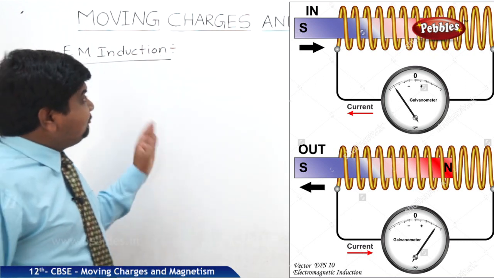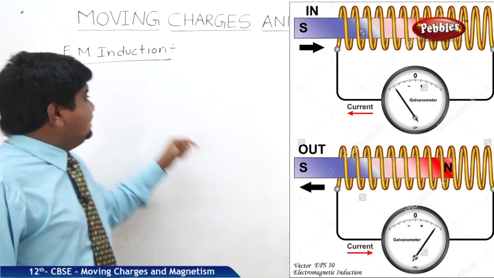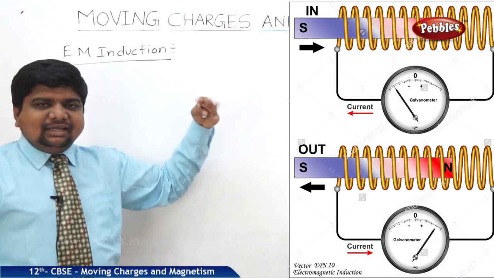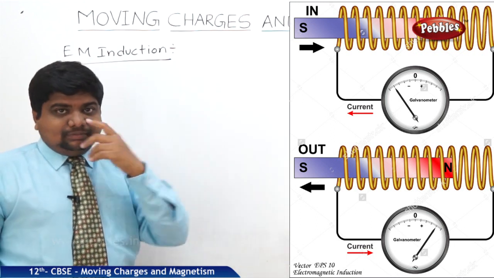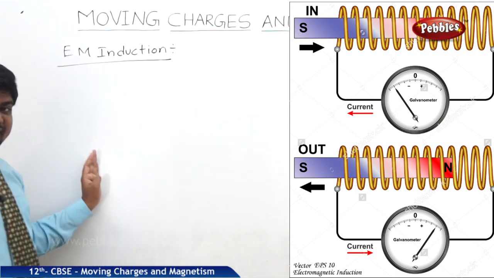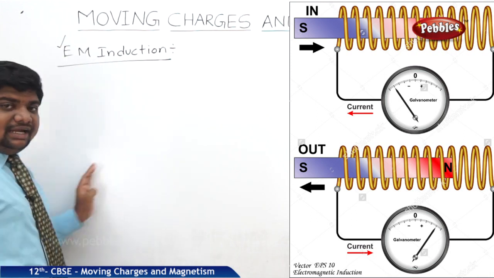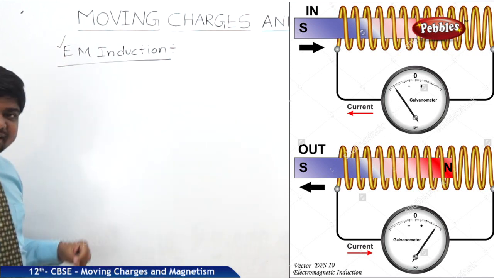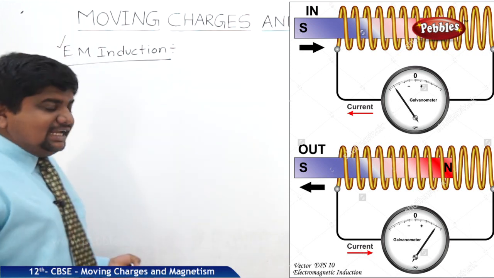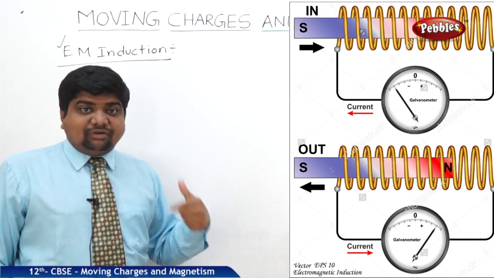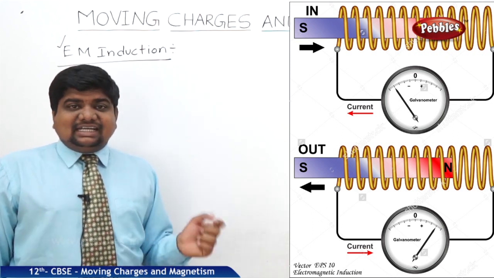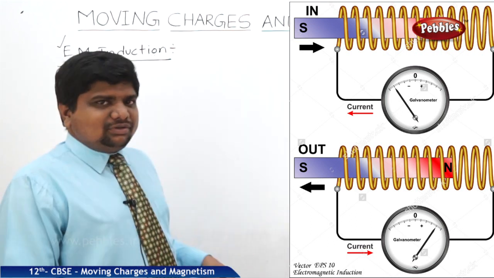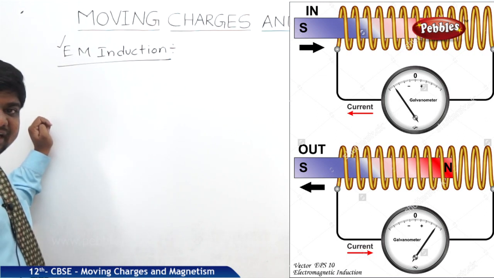This EM induction is the greatest revolutionary step in physics because it transformed the way of sending information from one point to another. In communication systems, EM induction played a vital role. Now we are enjoying many communication systems with advanced technology, and the time taken to send a message from one point to another has become so short. Within a fraction of a second we are able to send it because of electromagnetic induction.